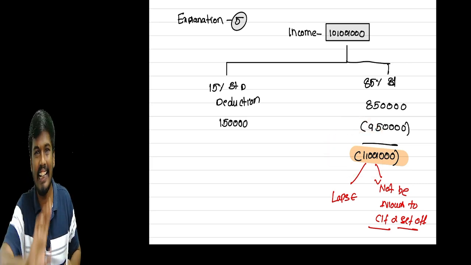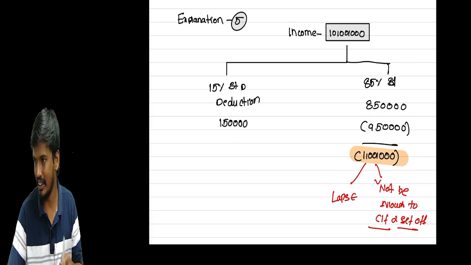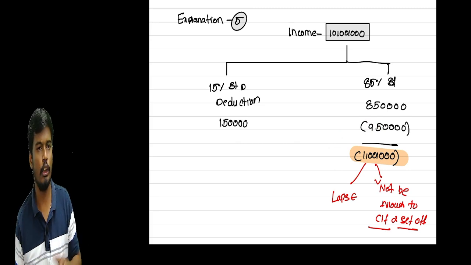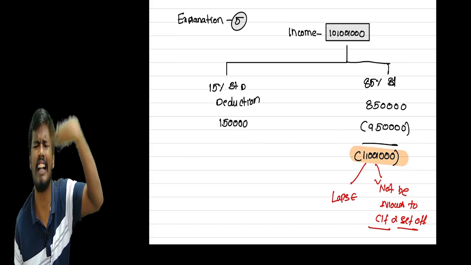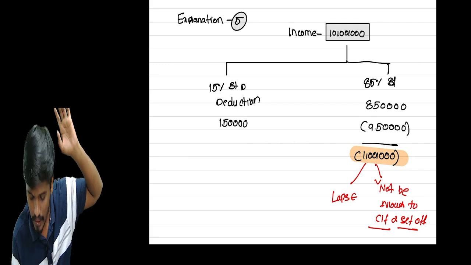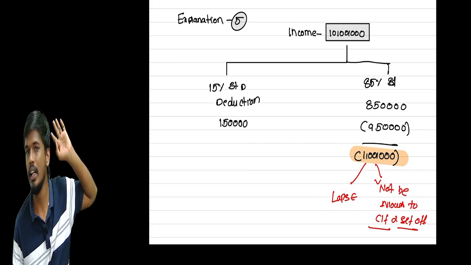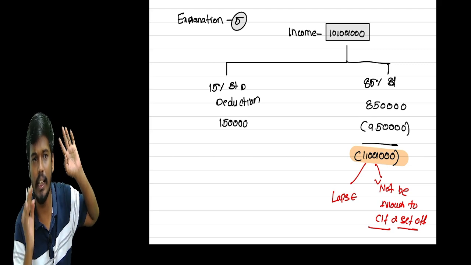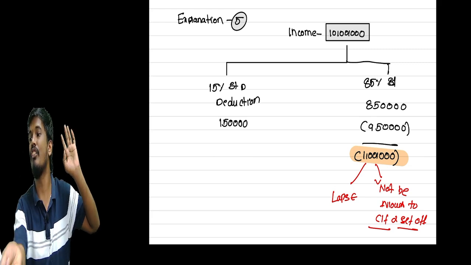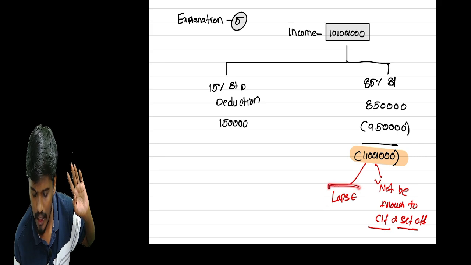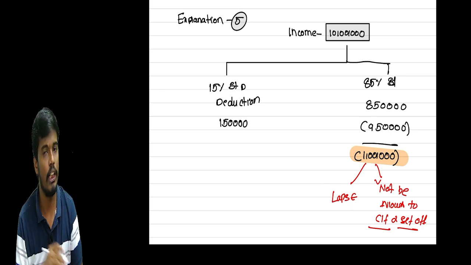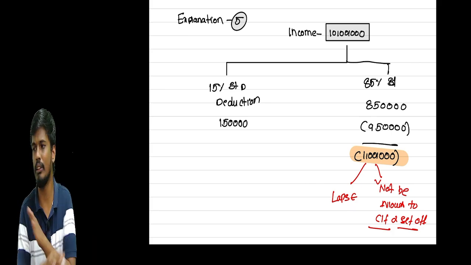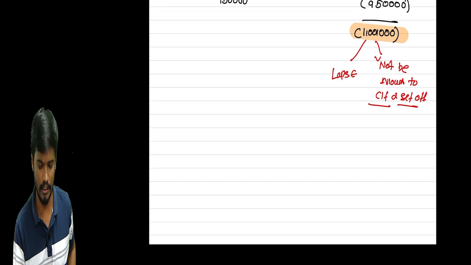So simply, they have two questions. One, sir, can I carry forward to the next year to set off this loss against our next income? And can I set off this against other income? Whatever excess expenditure is incurred by the trust for the charitable purpose is going to lapse. Whatever expenditure incurred by the trust in excess of income is going to lapse, and will not be allowed to carry forward and set off. Simply, that will be a dead loss. Okay, sir.